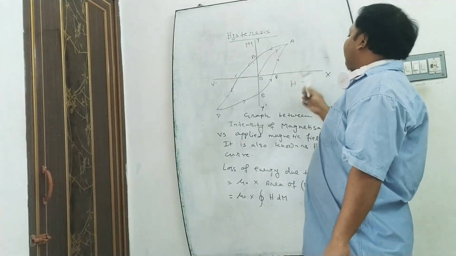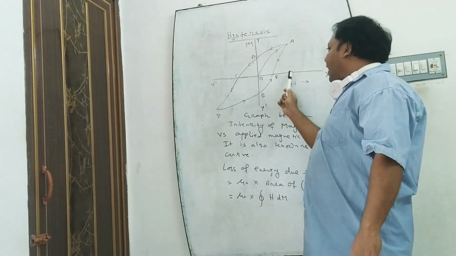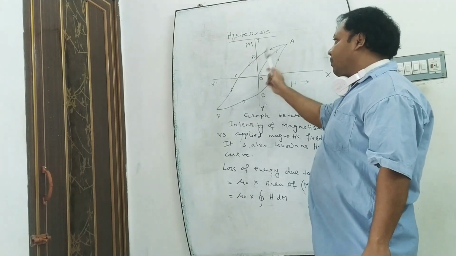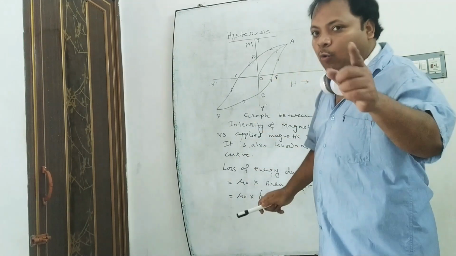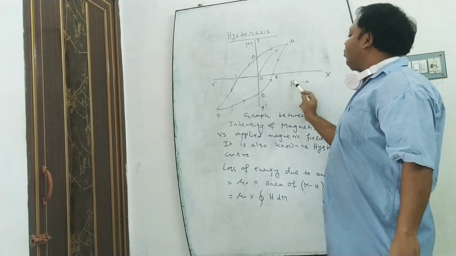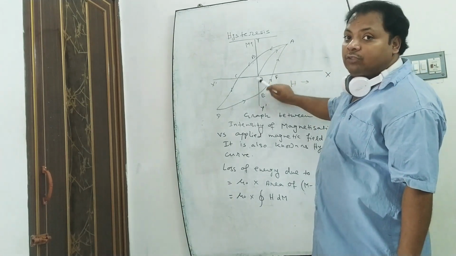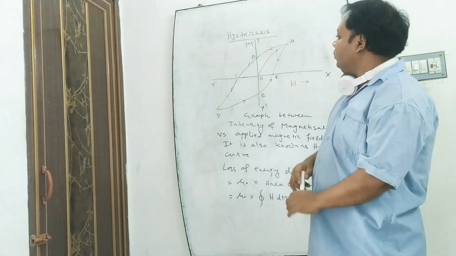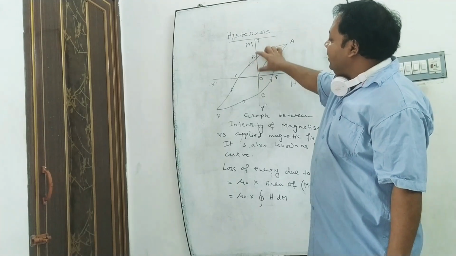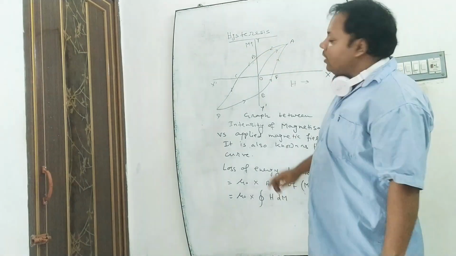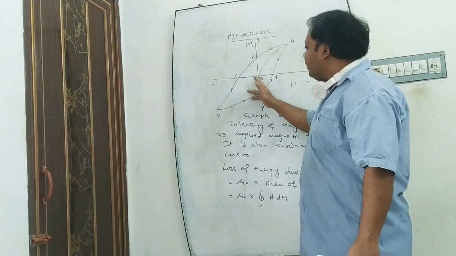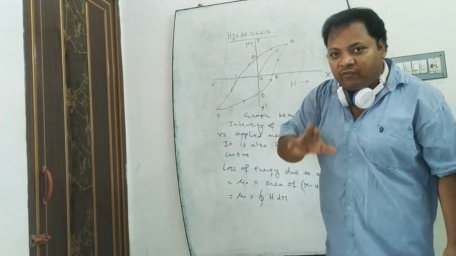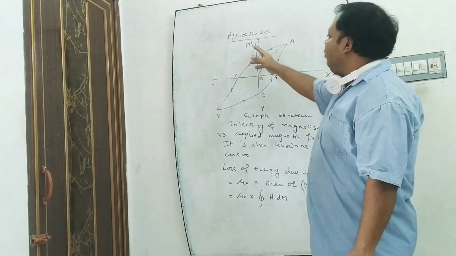Then we gradually decrease the value of H, and the value of M also gradually decreases, but not along the path AO. After some time, when the value of H is equal to 0, the value of M will not be equal to 0. There is some value of M that is equal to OB. Now the value of H becomes reversed, and after some value of reversed H, the value of M becomes 0